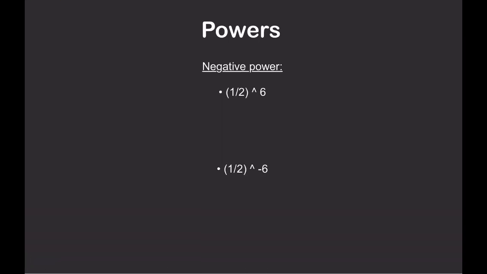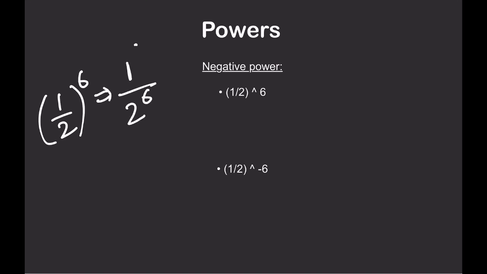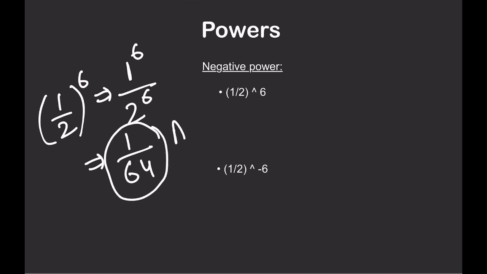Now the last portion is negative power and positive power. 1 by 2 raised to power minus 6. Can you write it also like 1 by 2 raised to power 6? You can write it like this. So 2 raised to power 6 is 2, 4, 8, 16, 32, 64. So 64 is the answer. This is the normal positive power.